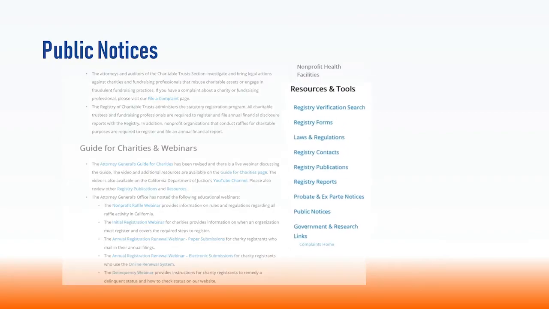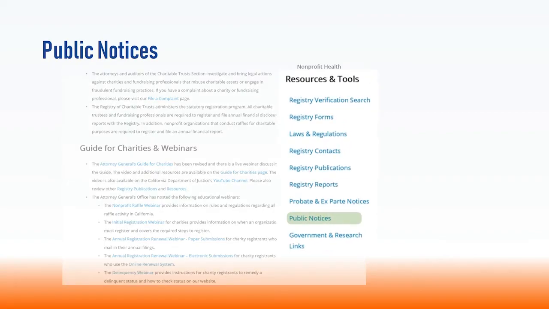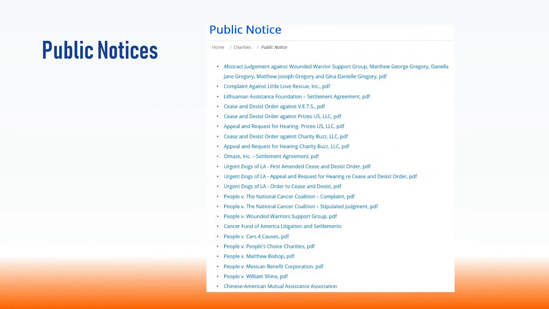The public notice page catalogs a sampling of recent matters that resulted in settlements, judgments, orders, and appeals. This list is not exhaustive and does not reflect all possible related matters pertaining to a particular charity. Please consult the verification system and perform a review of a charity to determine their status and what documents have been filed under their charity registration number.